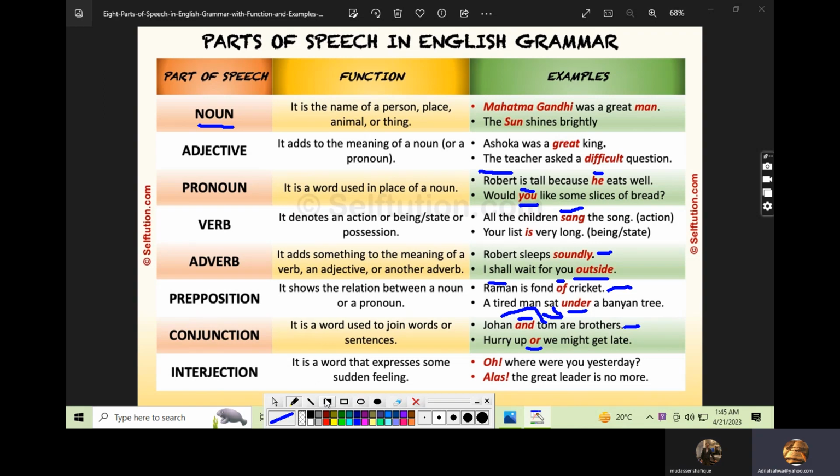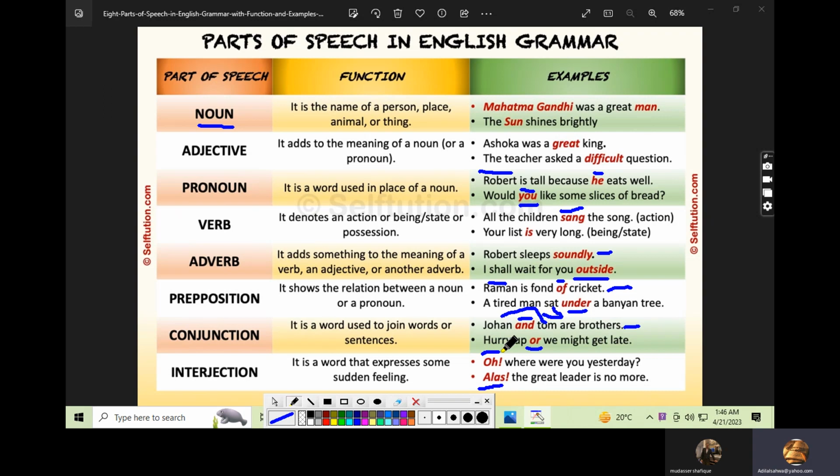Now, an interjection is a word that expresses some sudden feelings. For example, hurrah, hooray, we have won the match. We have won the basketball match. Hooray. Alas, the businessman is ruined. Alas is for the sad feeling. And oh, where were you yesterday? So it's just a sudden feeling.